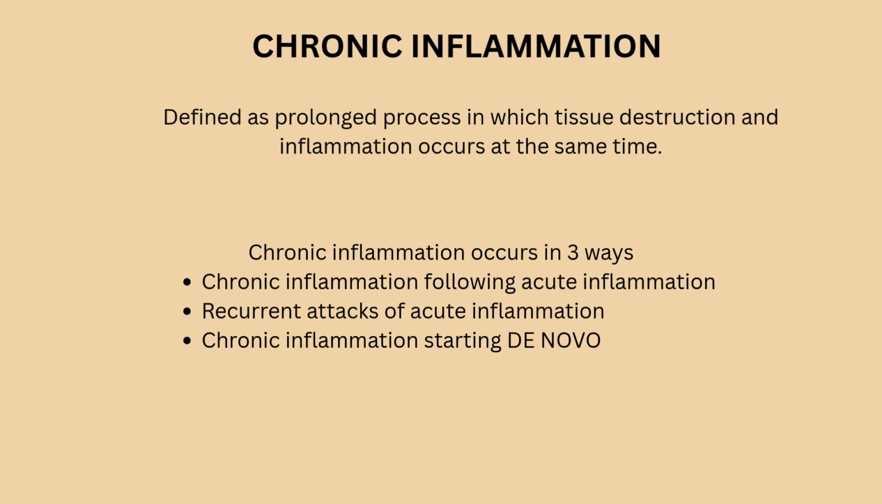Talking about the recurrent attacks of acute inflammation, the name itself says that repeated bouts of acute inflammation accumulate in chronicity of the process. For example, recurrent UTI or urinary tract infection can result in chronic pyelonephritis. Now let's understand chronic inflammation starting de novo. When infection with an organism of low pathogenicity is chronic from the beginning, that is chronic inflammation starting de novo. For example, tuberculosis.